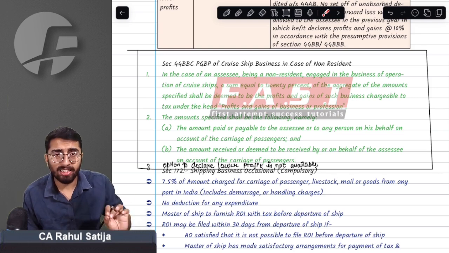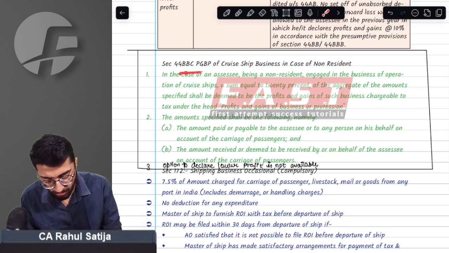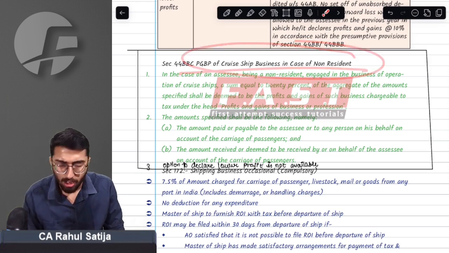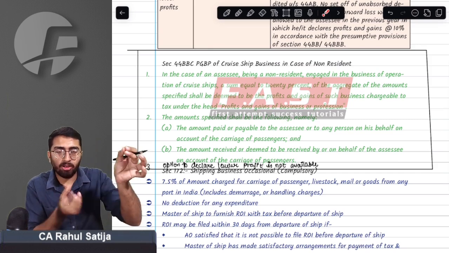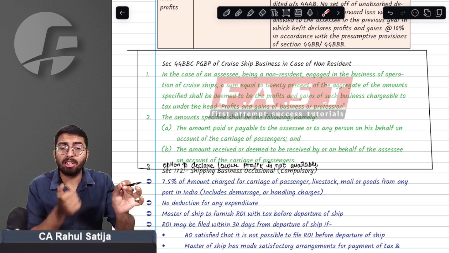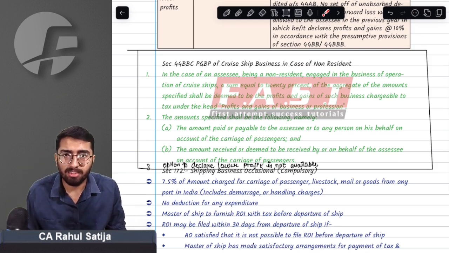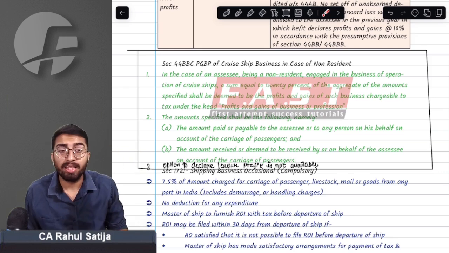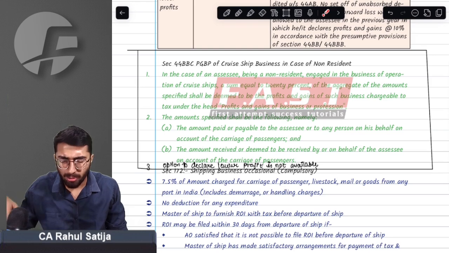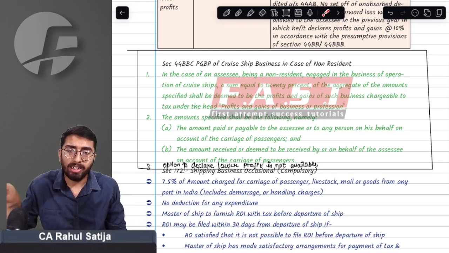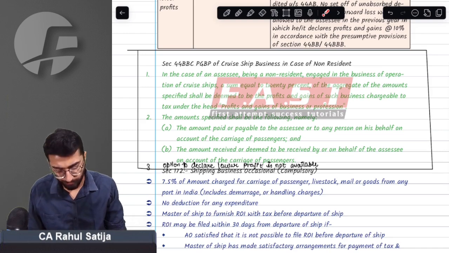Sir, do they have any option of declaring lower? No, they do not have any option of declaring lower. This provision is applicable for non-resident cruise shipping companies. Whatever sum they are receiving, or anybody is receiving on their behalf, any resident paying or any other person paying to such cruise shipping company on their behalf, all these sums will be included in the specified sum. Of this specified sum, the cruise shipping company is required to offer 20% as income, and correspondingly taxes have to be paid on such income.